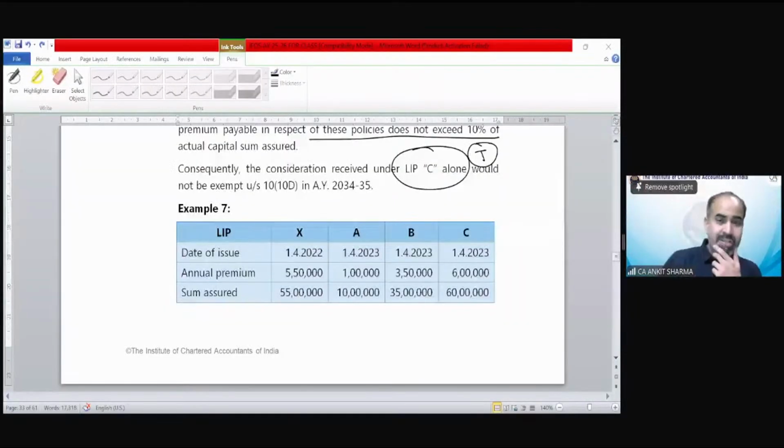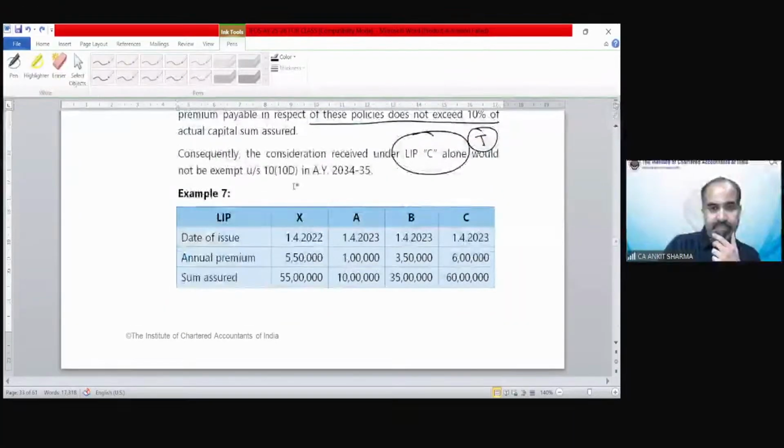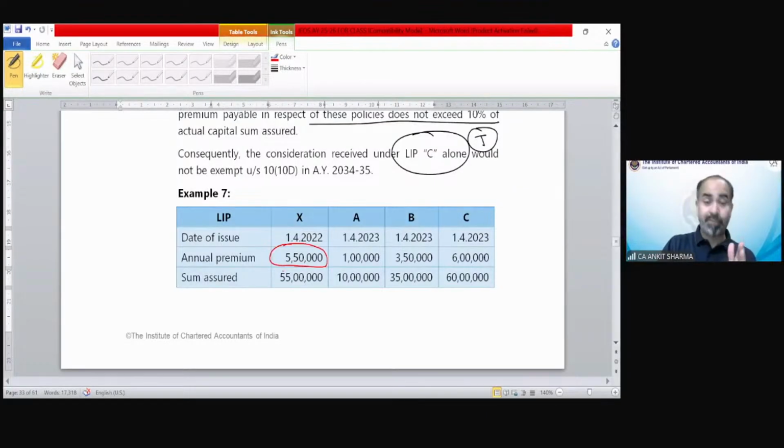Okay, welcome back everyone. I believe you must have had your tea, coffee, etc. So we were at example number 7 and I am seeing that most of you have given the correct answer. Very well done. Let's see what is the correct answer. You can see in policy X, the premium exceeds 5 lakh, it is 5,50,000.